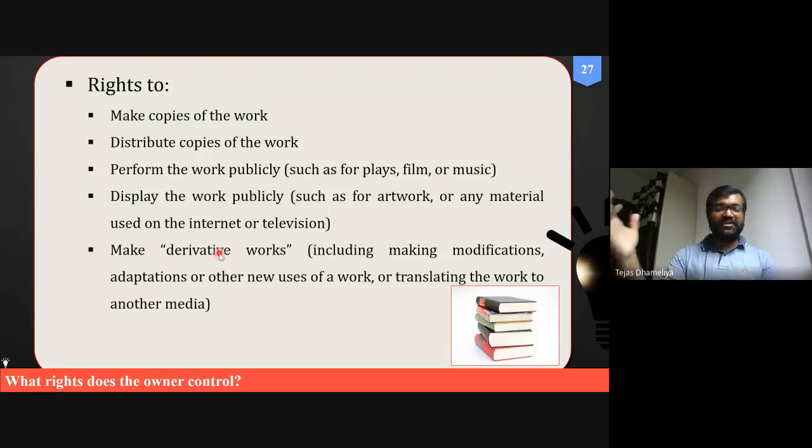कि आपने धूम 1 मूवी बनाई और खुद कॉपीराइट नहीं लिया तो कोई और धूम 2 बना देगा. That is because you don't have the original rights, even though you are the owner.